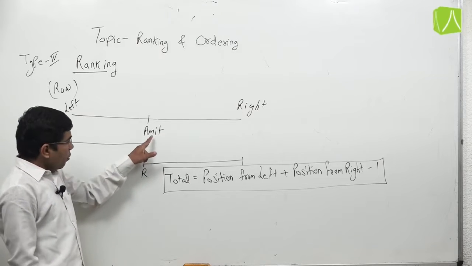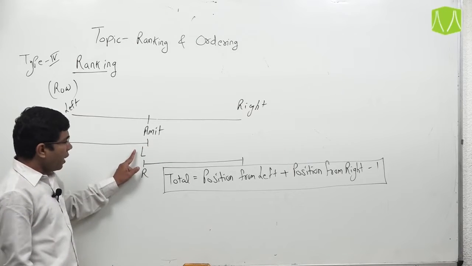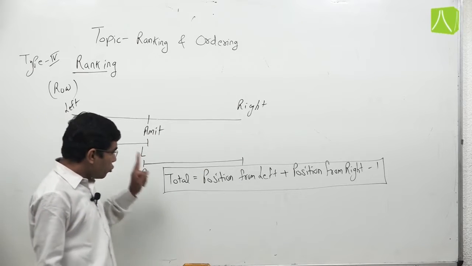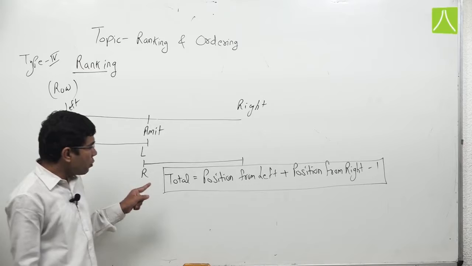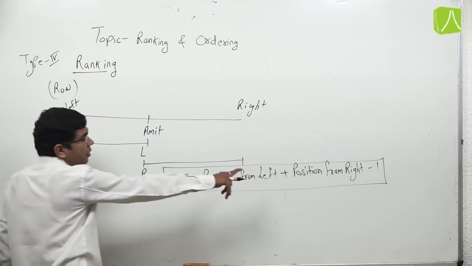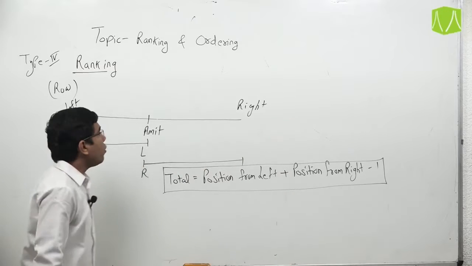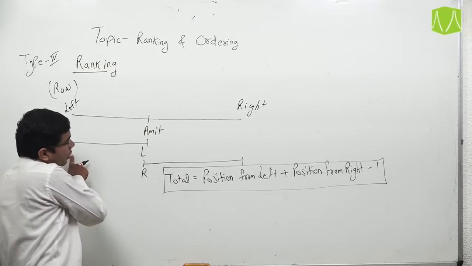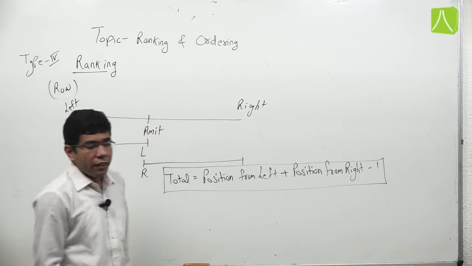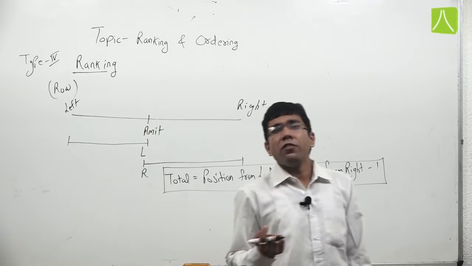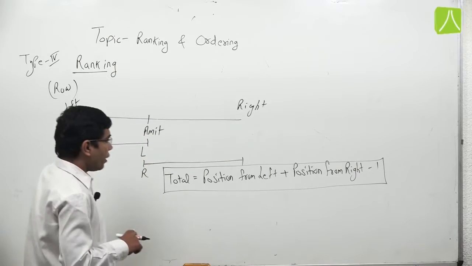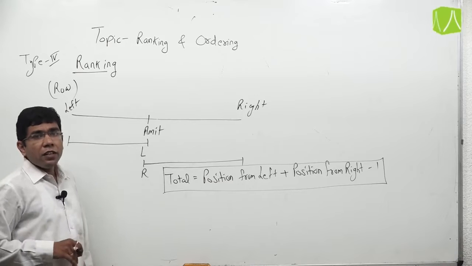Friends, the position of Amit from left is L and from right is R. So the total number of persons in this row is position from left plus position from right minus 1. Here we subtract 1 because Amit is already counted from the left side and again counted from the right side. One person is counted from both sides, so we have to subtract 1. So it is on the basis of the row.